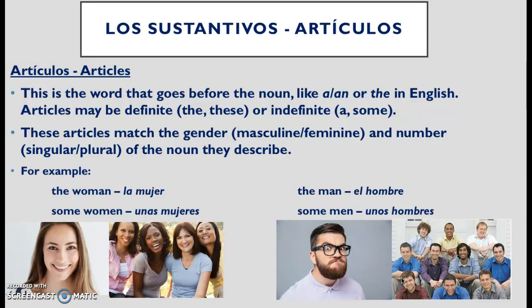There it's definite, it's more specific, or it can be indefinite. I met a guy last night. Nothing special. Okay? There were some really rowdy people at that game. You're mentioning some people. It's indefinite. Okay? Now, all of the articles, whether definite or indefinite, match the nouns they describe in gender, masculine, feminine, or number, singular, plural. Let's look below. The woman. I'm talking about the specific woman that I have met. So you would need the. Okay? La mujer. And here are some ladies. So you need unas mujeres. Let's go further.